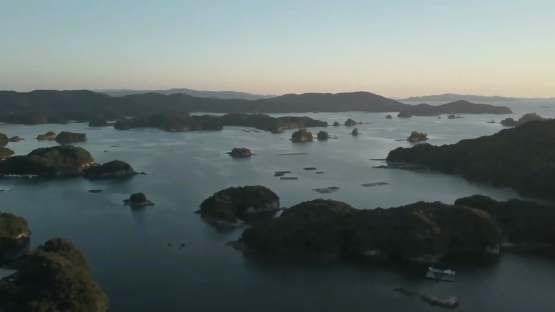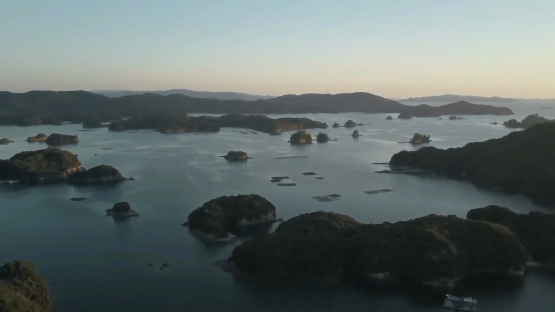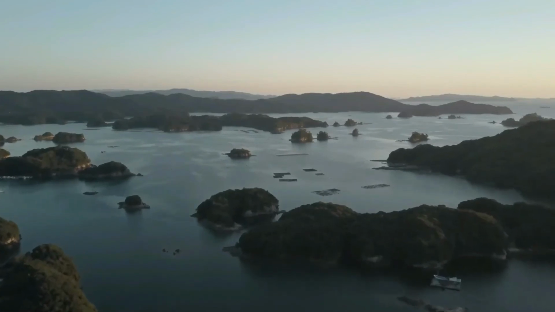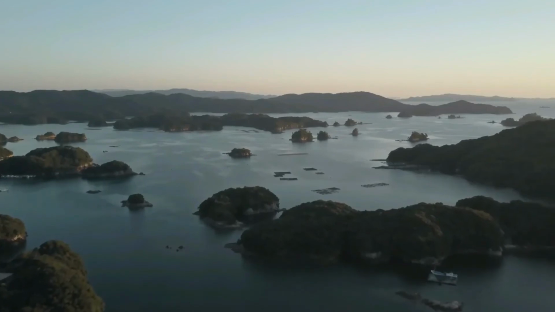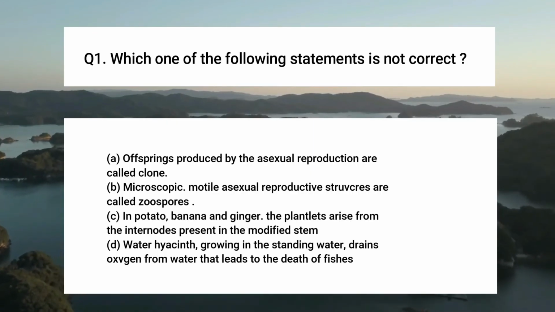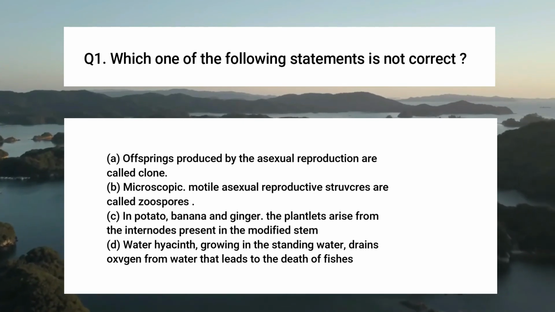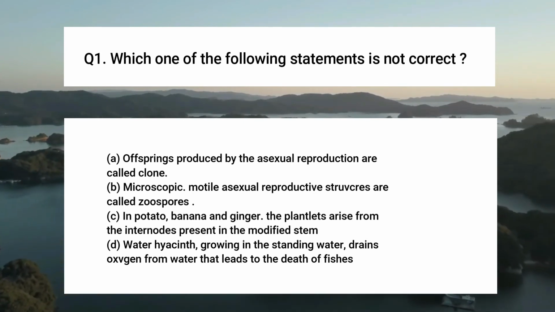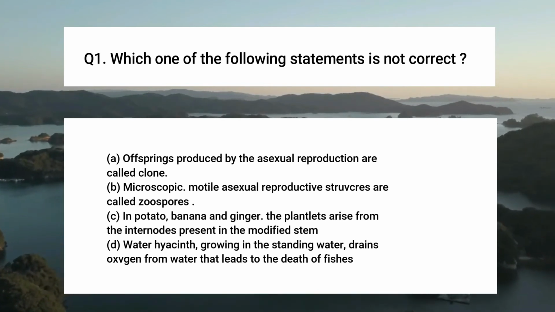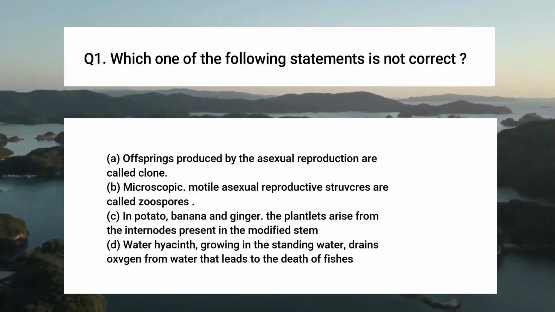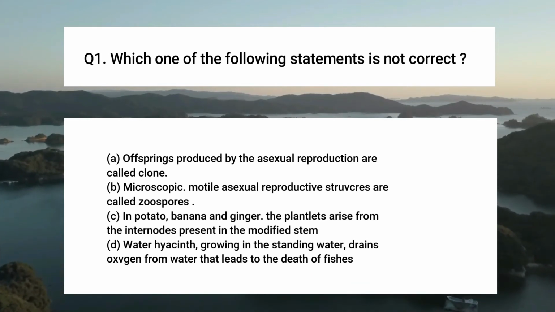Now question number 1. Here you see which one of the following statements is not correct. Offsprings produced by asexual reproduction are called clone. Microscopic motile asexual reproductive structures are called zoospores.